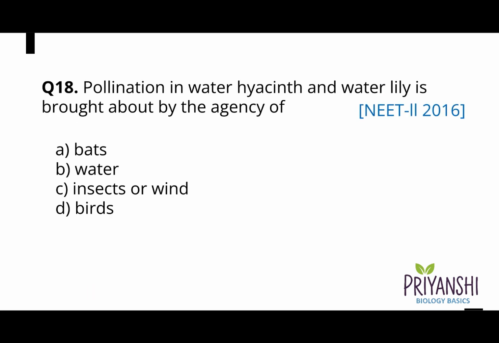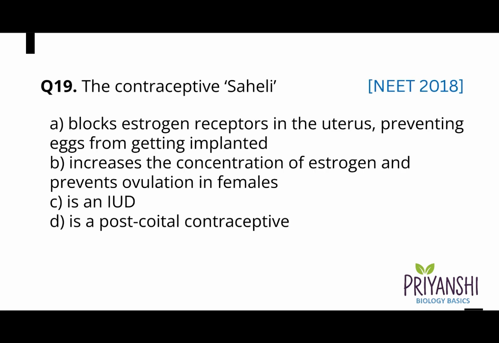Question 18. Pollination in water hyacinth and water lily is brought about by agency of A. Bats, B. Water, C. Insects or wind, or D. Birds. And the correct answer is option C. Insects or wind.